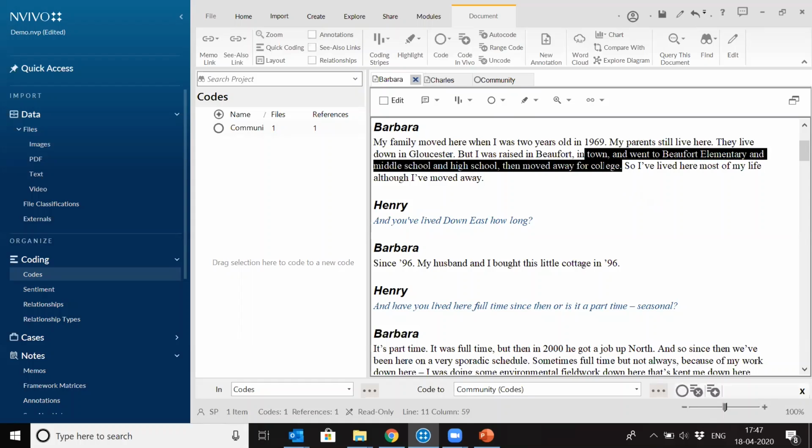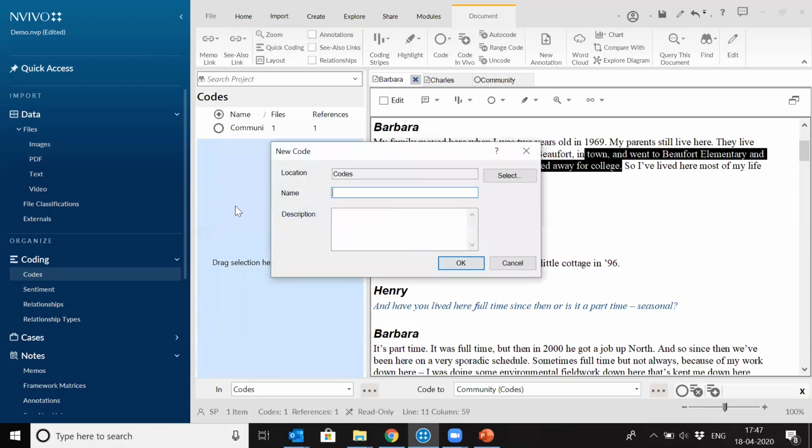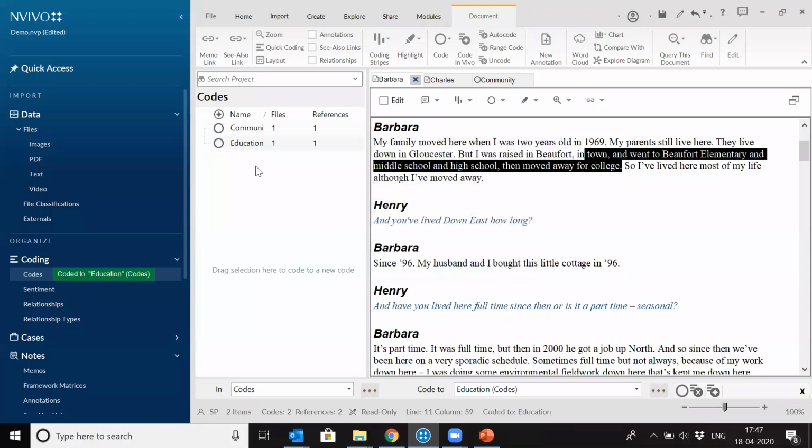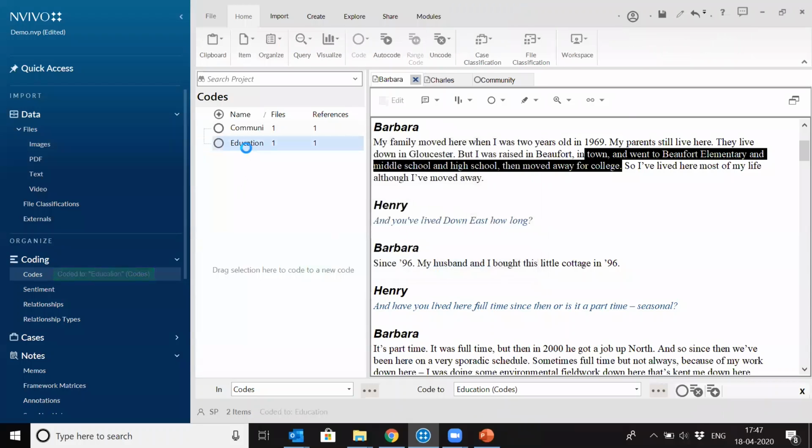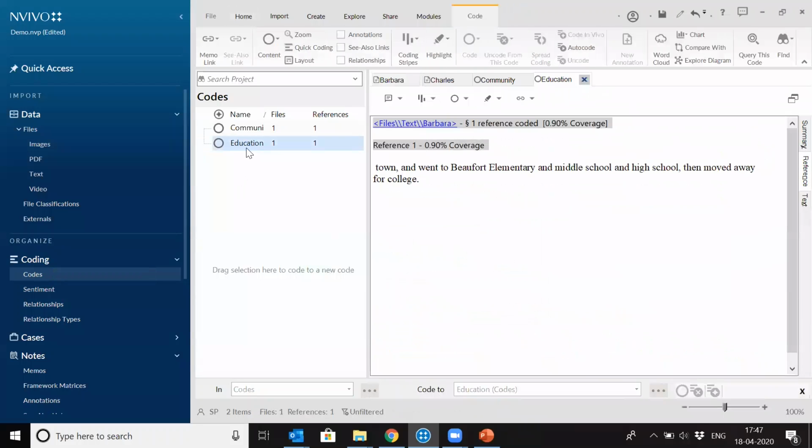Just select this part, and you can drag and drop it to the blank part also. This is another way of doing coding in NVivo. If you drop this on a blank part, it will understand this is a new code you want to make. You name it education, and you code it here. So this is education, a code which you have created. If you see, this specific part has been coded here.